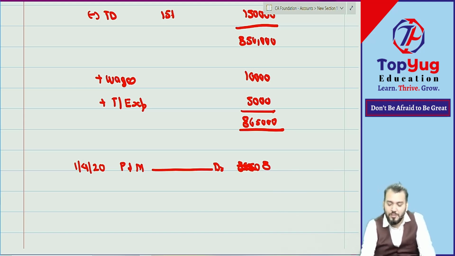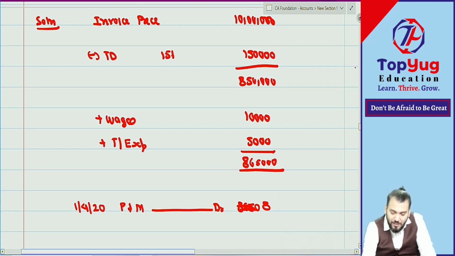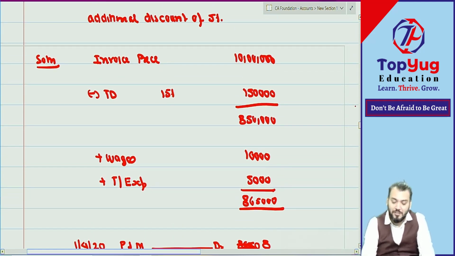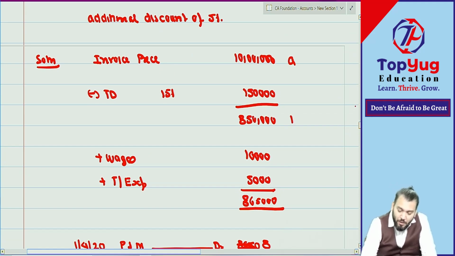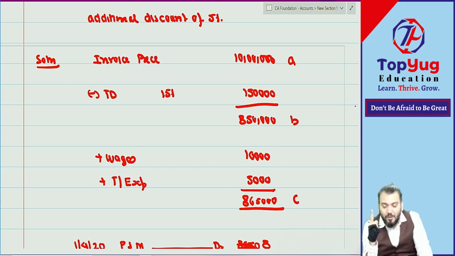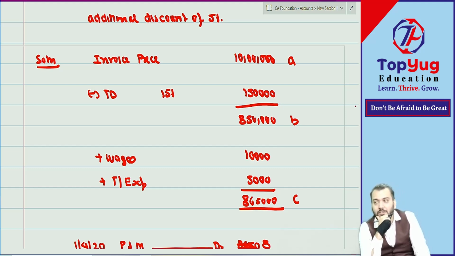I'm totally confused whether you have understood or not. Option number A, option number B, option number C. How many are saying option A? Option B? Option C?